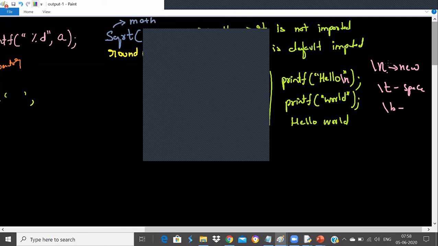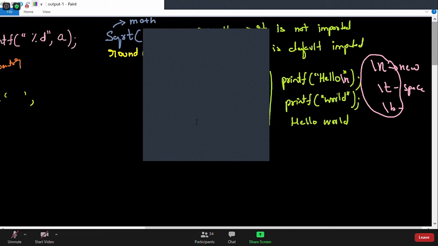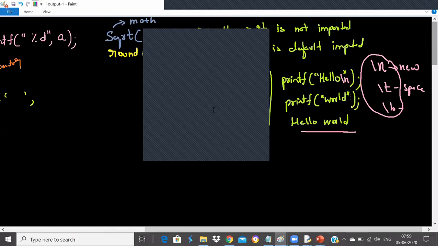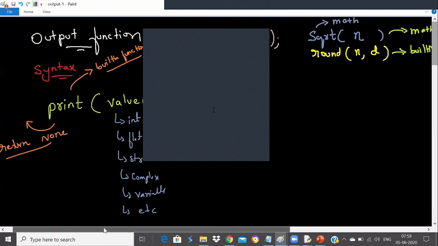All these escape sequences are available in any programming language. In C language, it is explicitly added at every line, and that's why you face the problem. Sometimes you write a program and it comes in the same line, but you want it in a different line, so you explicitly add the backslash n, as in any other programming language.